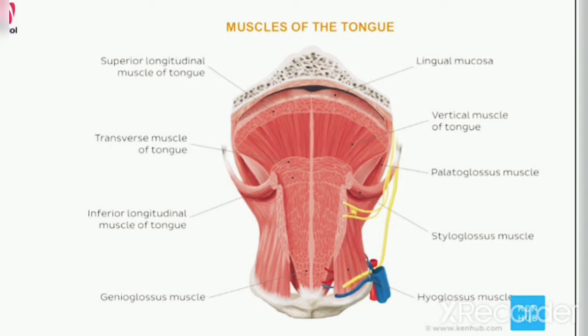You can see the hyoglossus muscle, the styloglossus muscle, and the palatoglossus muscle. You can see the vertical muscle of the tongue and the lingual mucosa.